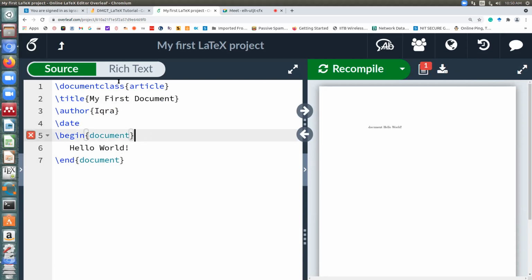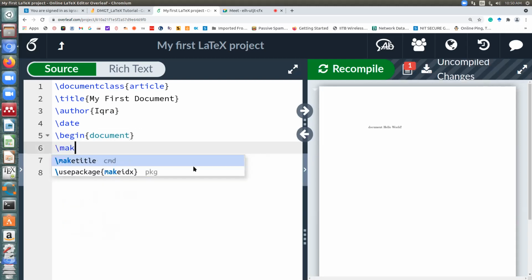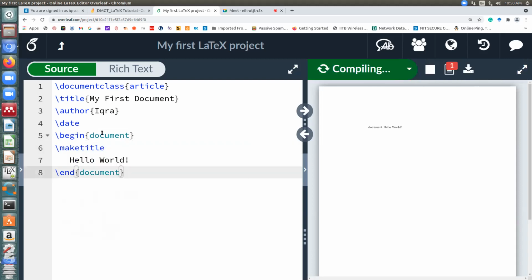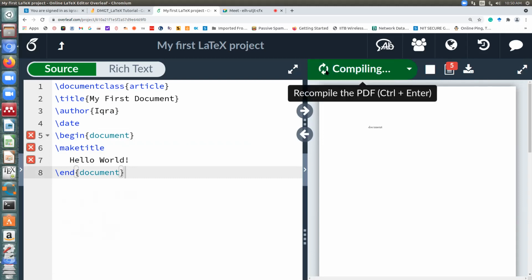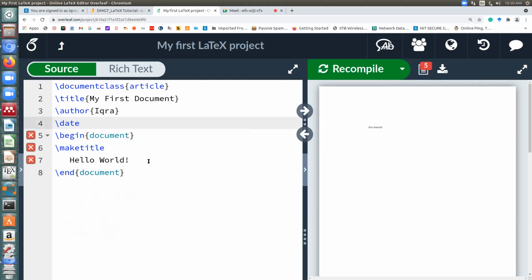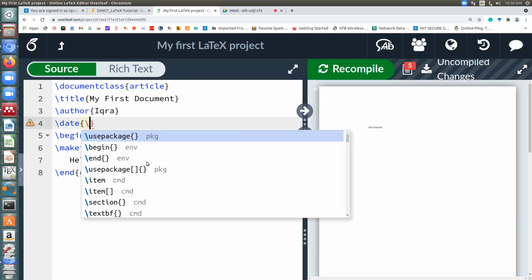You can see none of this is being reflected here because you need to necessarily write a command called maketitle to compile anything which is written before this document. Let me write say today.